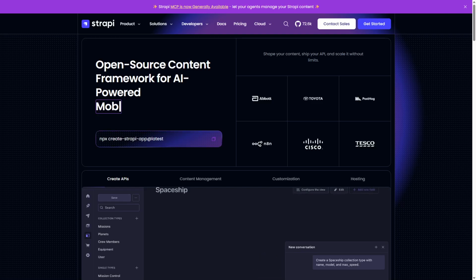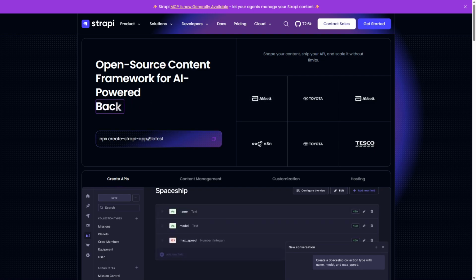Strapi versus WordPress versus Sanity. Choosing the best headless CMS can transform how you build and manage content without the hassle of rigid platforms. We'll explore all three options to help you find the perfect fit.